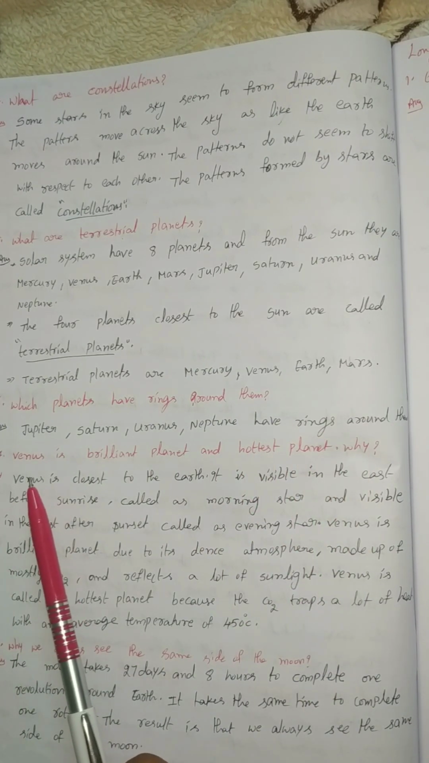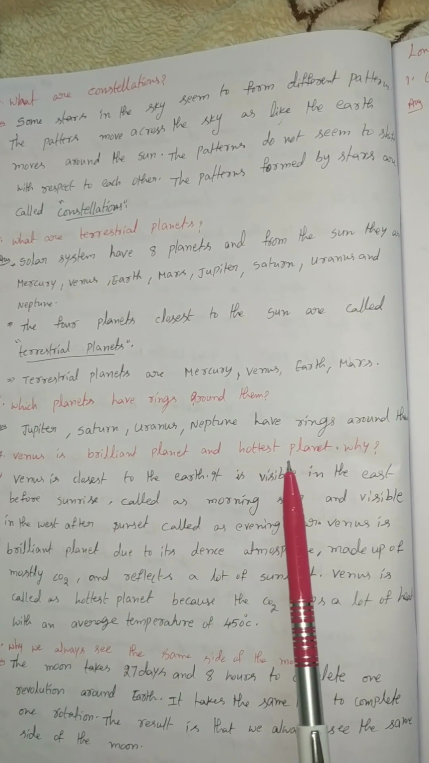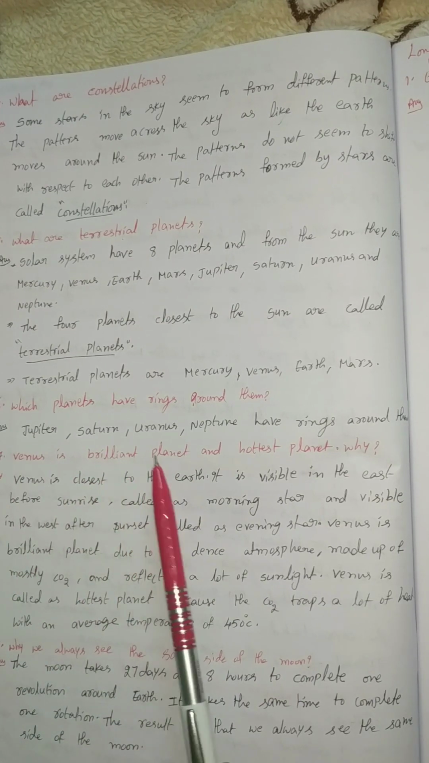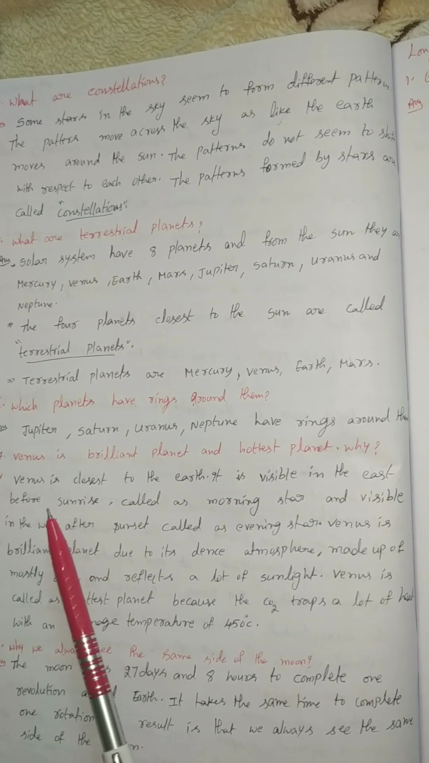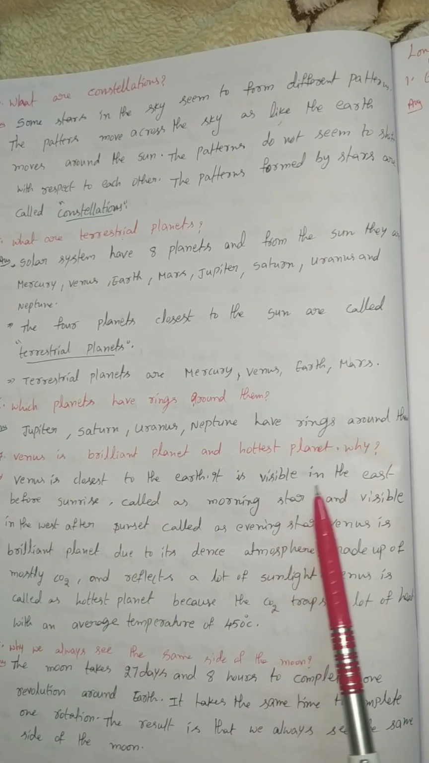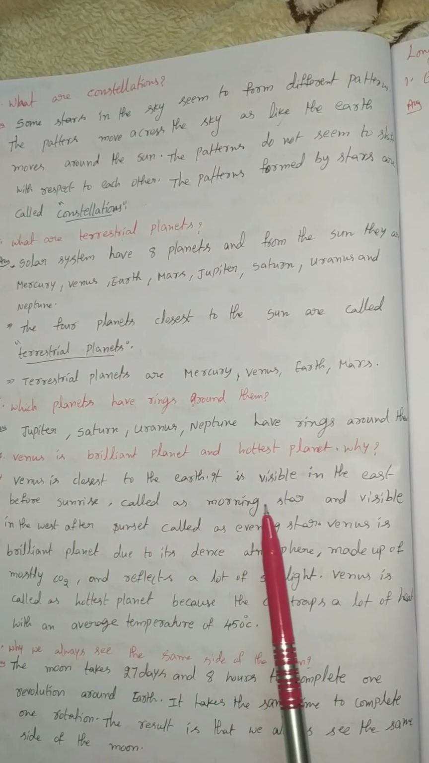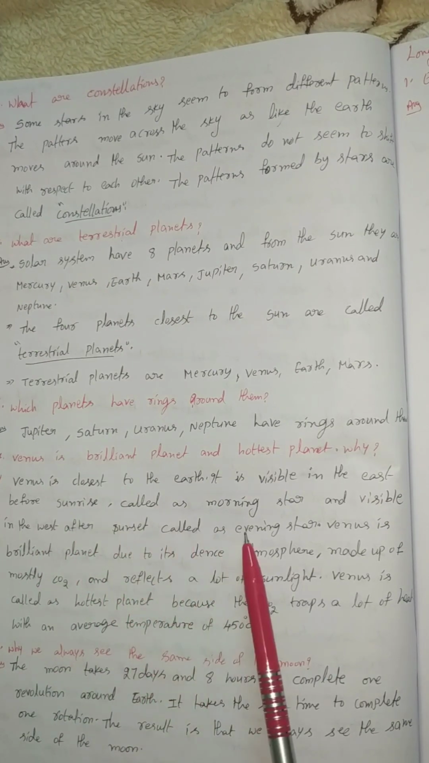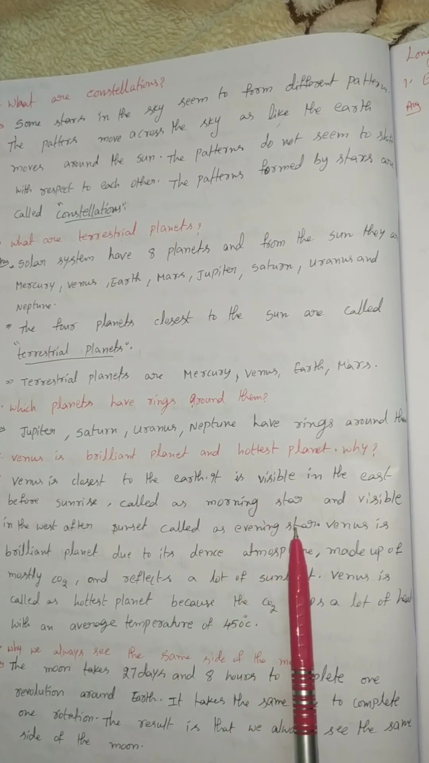Next one, Venus is called the brilliant planet and the hottest planet. Why? First, Venus is closest to the earth. It is visible in the east before sunrise, so it is called a morning star, and visible in the west after sunset, so it is called an evening star.